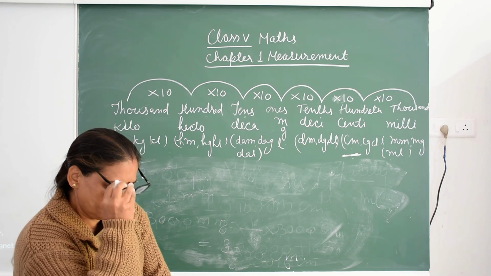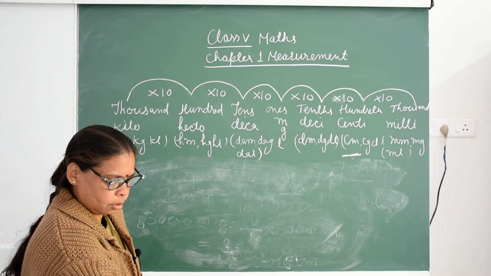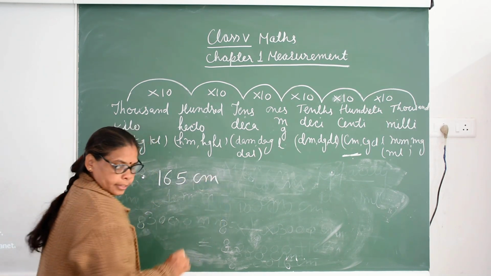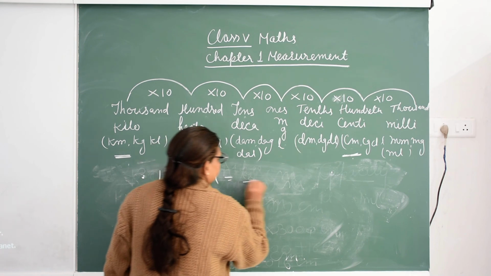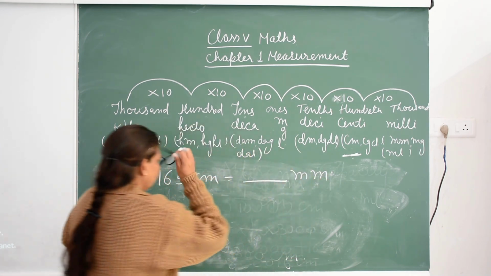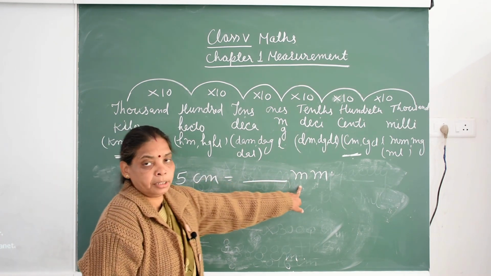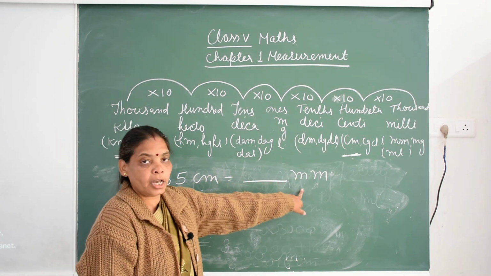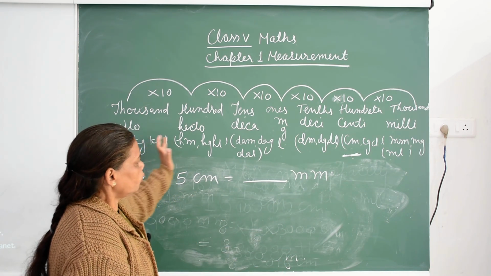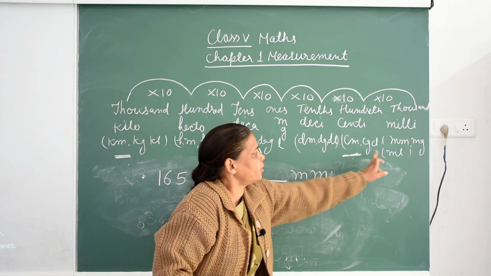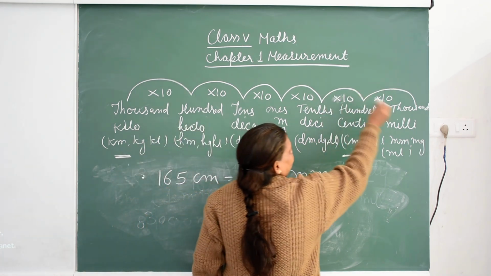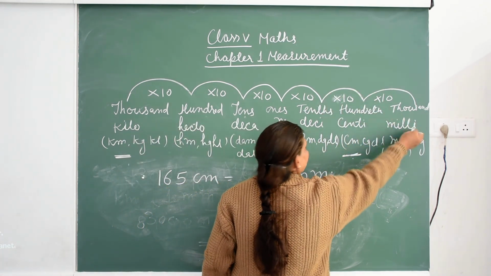So 1.1 here the fill in the blanks is there. Height of a post box is 165 centimeter to millimeter. Here centimeter and here millimeter. So this is the bigger unit and this is the smaller unit. So what we have to do? We have to multiply, centimeter to the smaller unit. This side se jana. Here centimeter and here millimeter. So how many times we jump? Only one time.